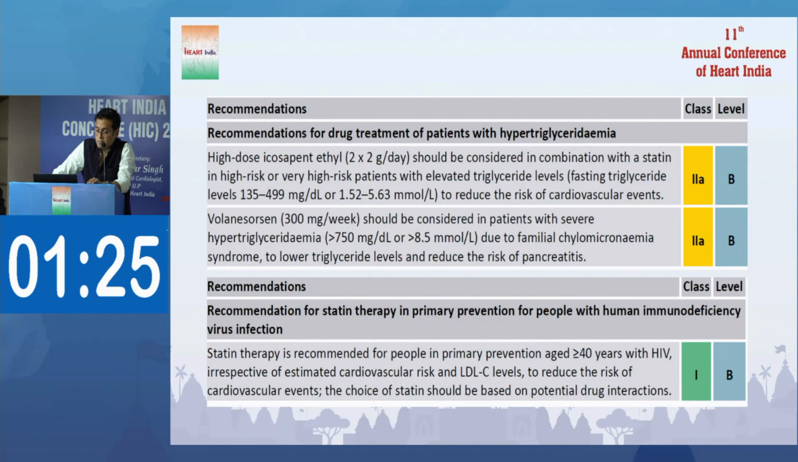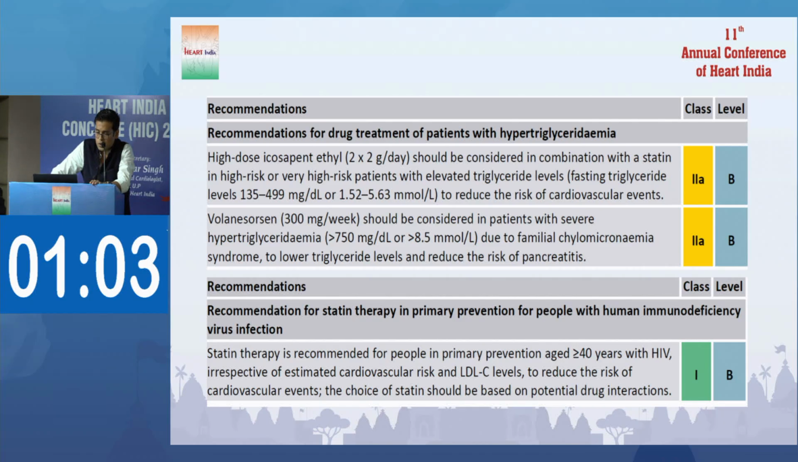And among the other guidelines, icosapent ethyl 2 gram twice daily is a class 2A recommendation for high TG values on the basis of the REDUCE-IT trial. And there is one newer drug, olezarsen 300 milligram per week, where the TG is above 750, to reduce the risk of pancreatitis, is a class 2A recommendation.